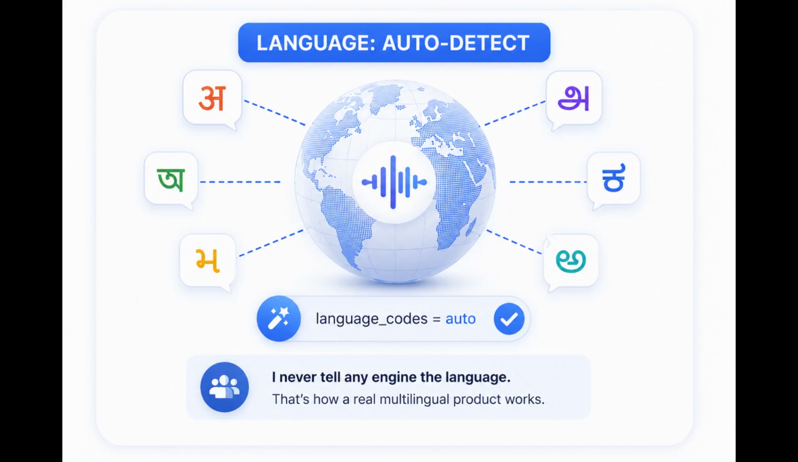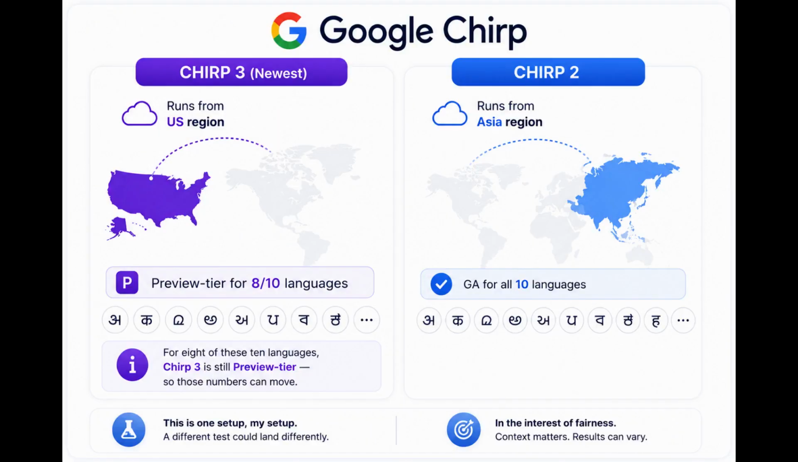2 things about Google specifically in the interest of fairness. I run Chirp in auto detect, language underscore codes set to auto, exactly like the others. I never tell any engine the language. That's how a real multilingual product works.